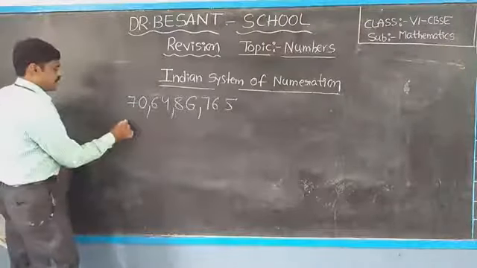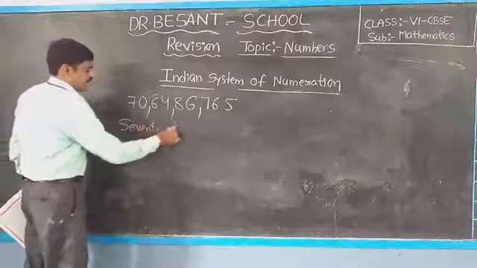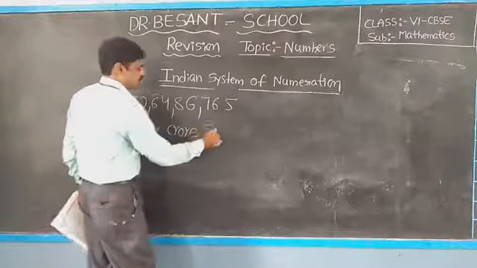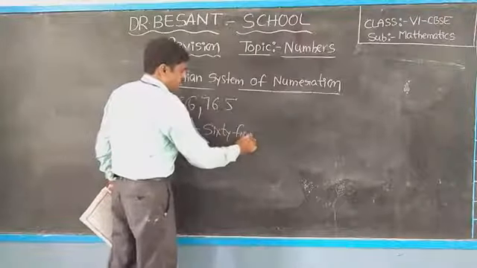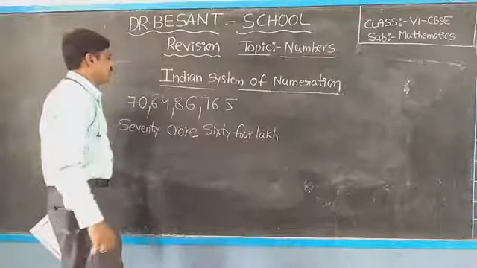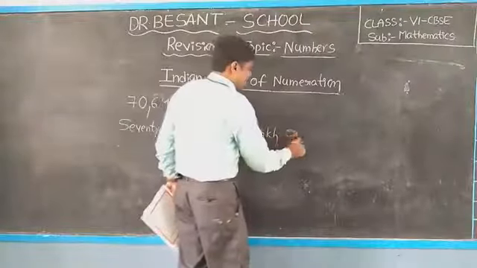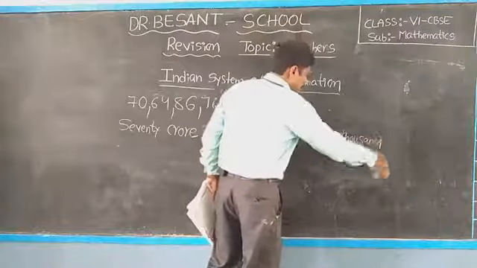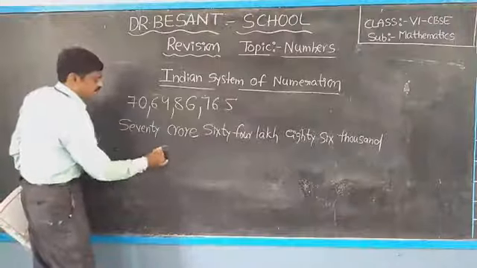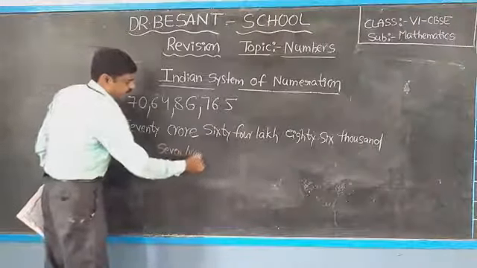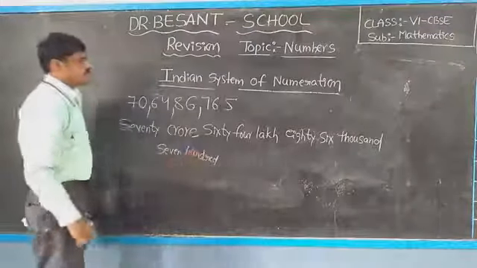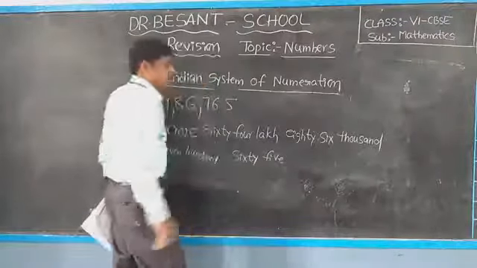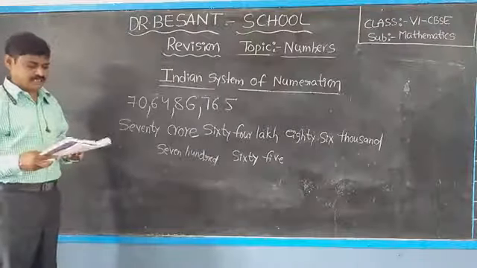So 70 crore 64 lakh 86,000 765. This is one example for the Indian system of numeration.